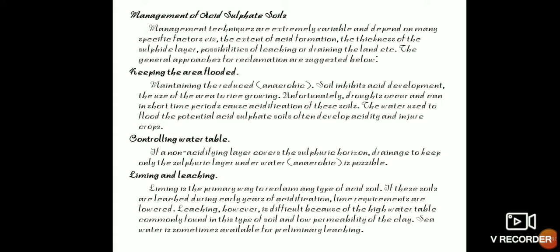And coming to the management of acid sulfate soils, these management techniques may vary depending upon many factors. And the first thing is leaching and liming. Due to this, the soil pH gets increased by liming, and also by keeping the area flooded, it helps to increase the soil pH. And that's all about acid and acid sulfate soils.